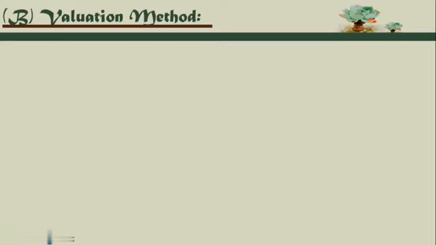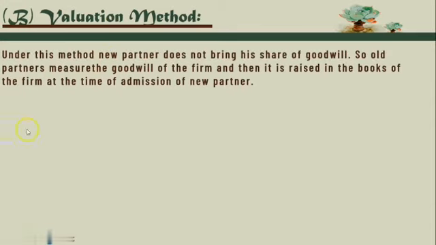Now see the second, the valuation method. Under this method, the new partner does not bring his share of goodwill. So the old partners measure the goodwill of the firm and then it is raised in the books of the firm at the time of admission of the new partner. The new partner does not bring anything in the form of goodwill in cash into the business.